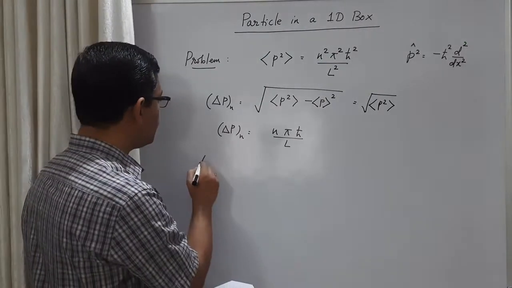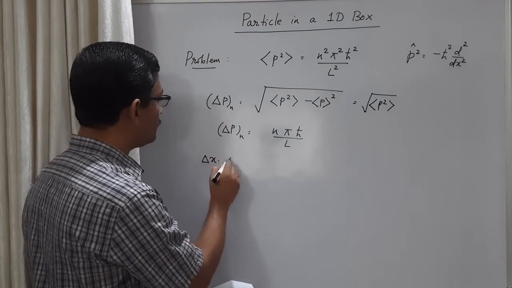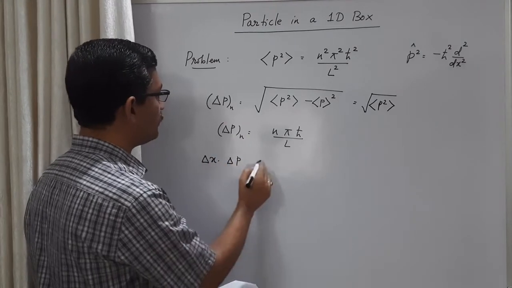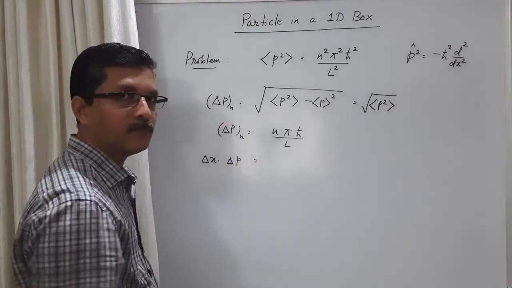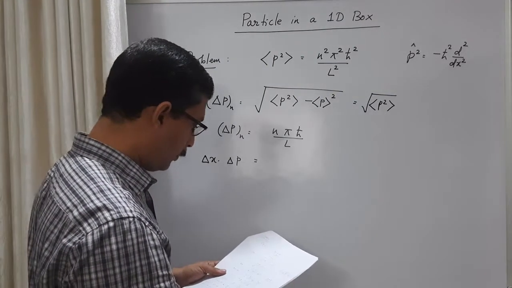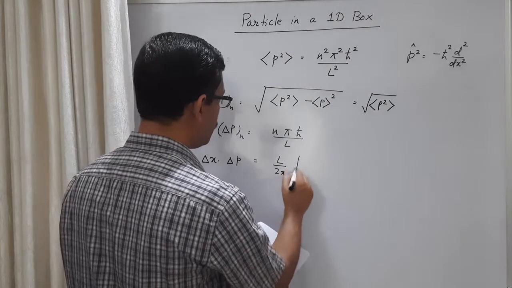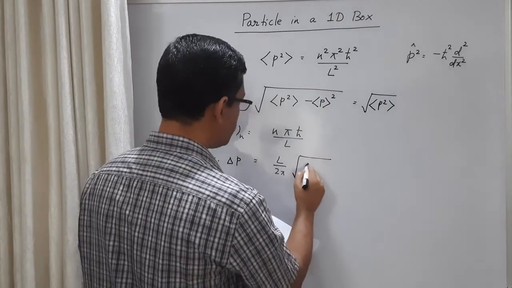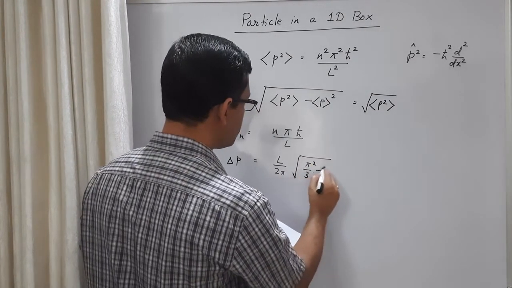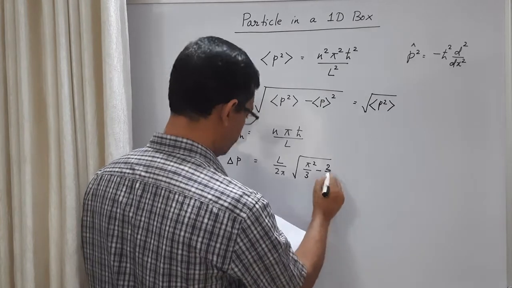Now we are interested in the uncertainty product for the nth state, delta x into delta p for the nth state. Okay, so earlier we have obtained delta x as L by 2 pi times square root of pi square by 3 minus 2 by n square.